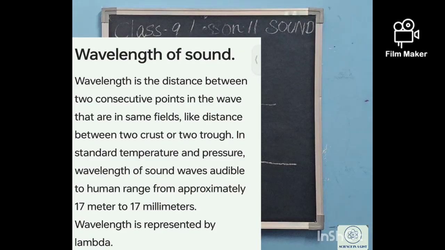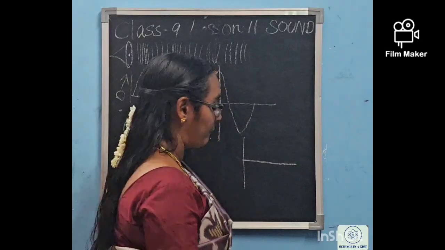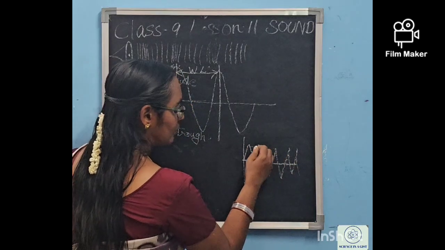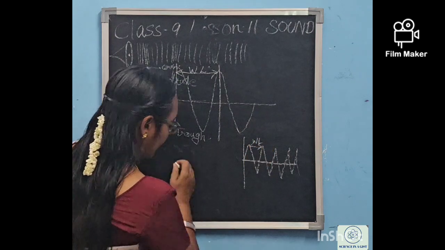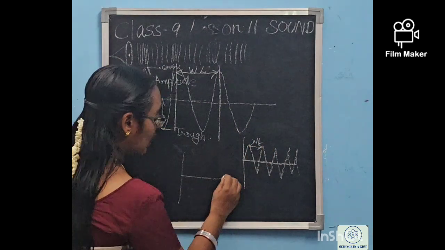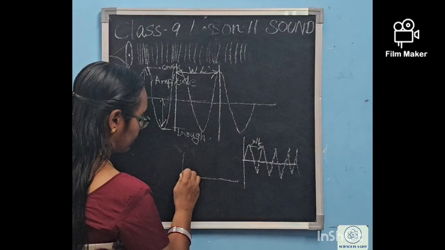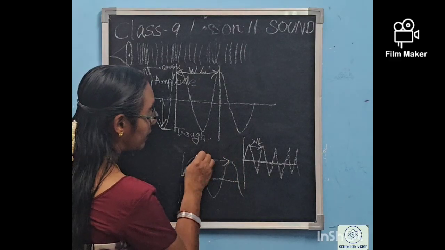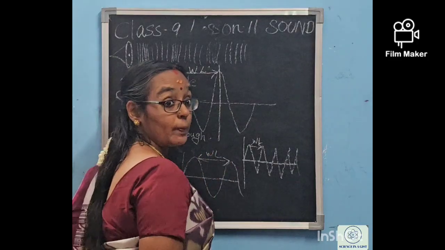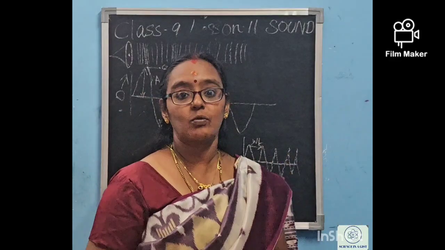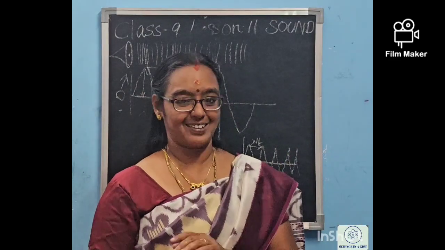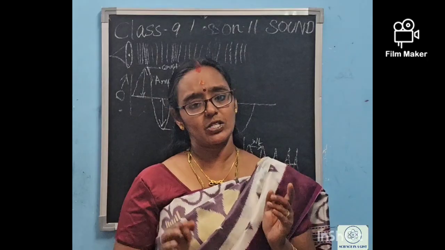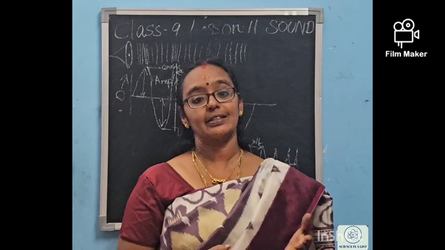If I am using the steel spoon for striking the steel vessel, what happens? Frequency will be more, isn't it? So what will be the wavelength? This will be the wavelength. If I do the same with the plastic, what will the frequency be? Frequency will be like this, isn't it? So this wavelength will be what? Wavelength will be more. So if the frequency is getting increased, the wavelength will be decreasing. Frequency and wavelength are always inversely proportional to each other. So in the case of sound, frequency and wavelength are inversely proportional.